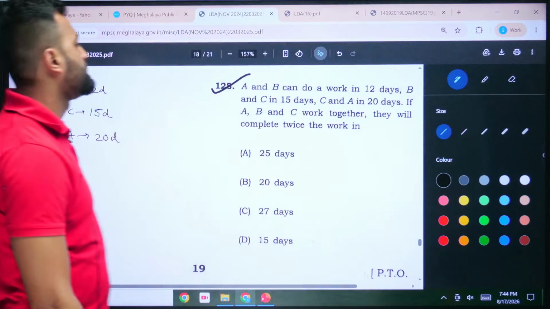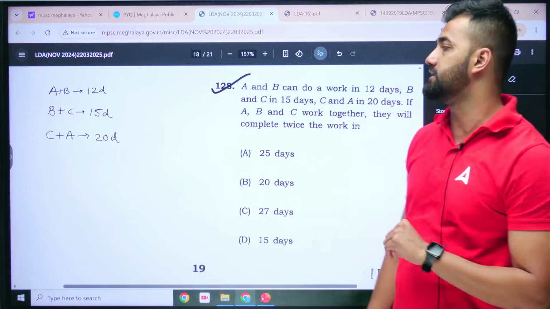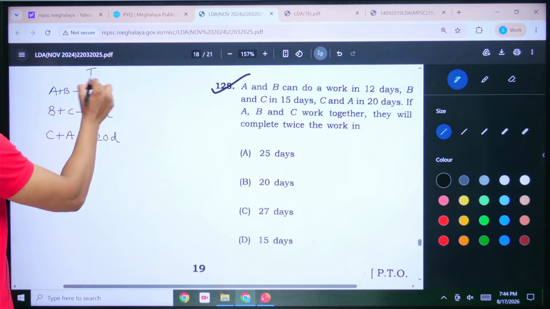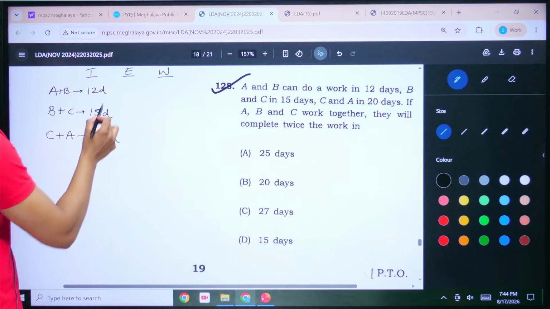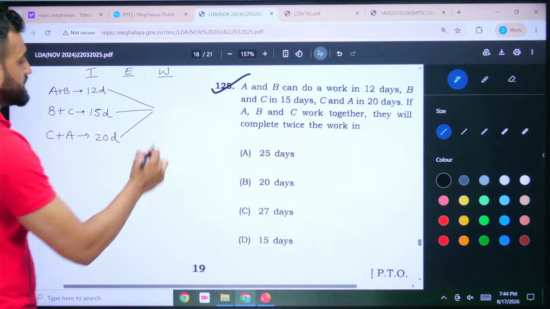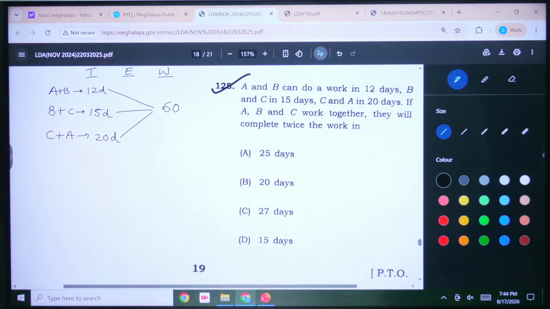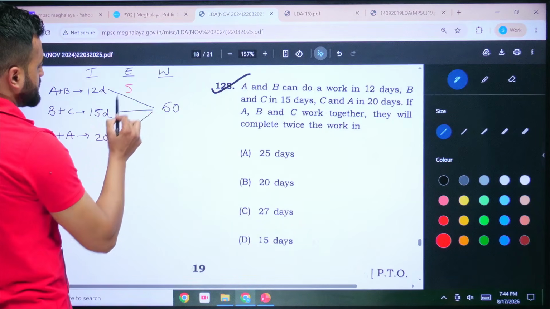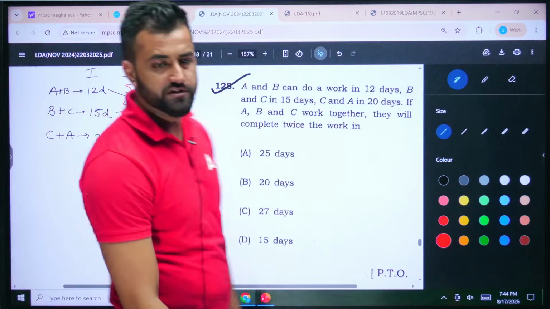What do we need? If A, B, C work together, they will complete twice the work. That means 2 times the work in how many days? It's very simple. We have time, we want efficiency, and we want work. Work will be the LCM of these 3 numbers. LCM of 12, 15 and 20 is 60. Now efficiency: 12 into 5 is 60, 15 into 4 is 60, 20 into 3 is 60. We have got the efficiency also.